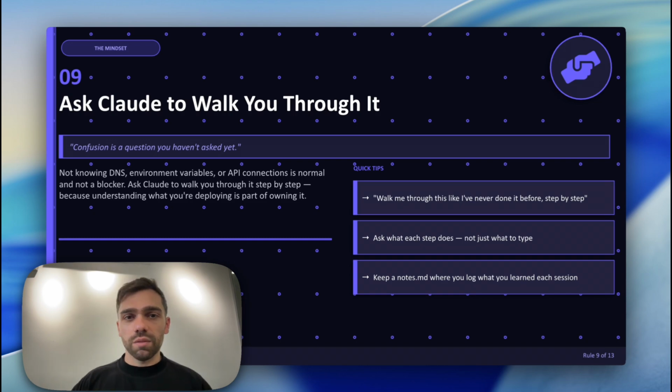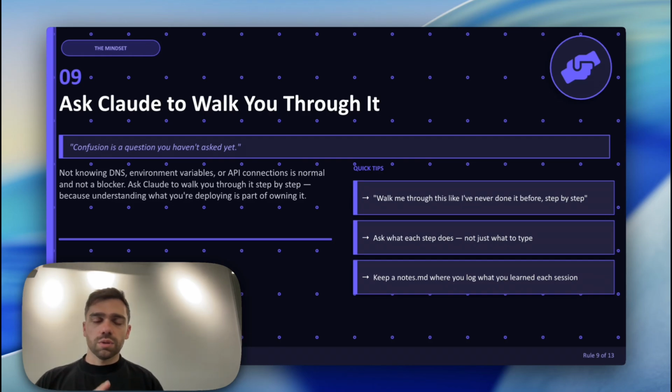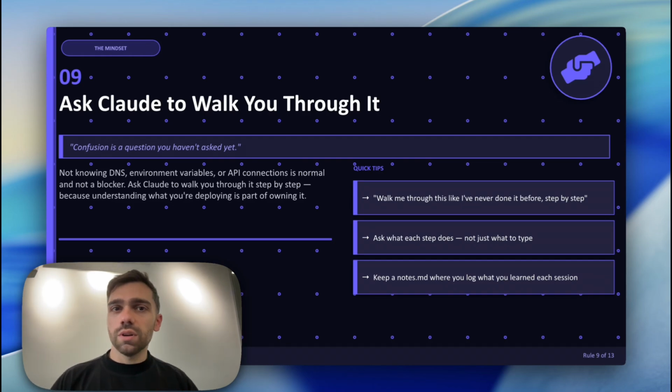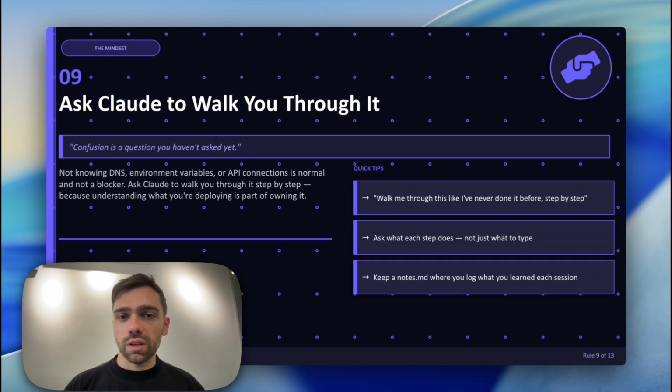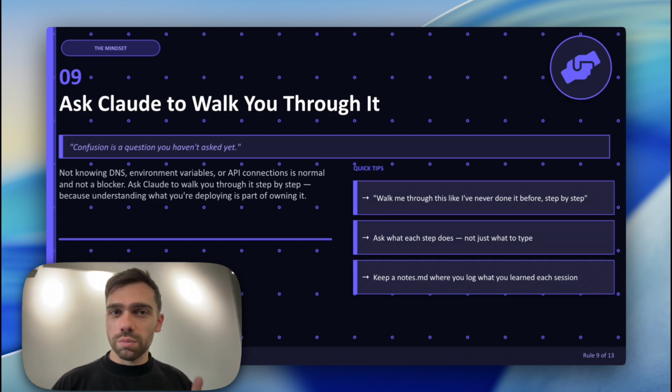So anytime now that I've been building afterwards, it's like, oh yeah, I know I have to find a hosting website, DNS, what's a proxy server, what's an environment variable, like all these different things. Like, oh, I know that if there's some sort of key, then I need to put it on that. And so you only need to go through something once for you to start learning and understanding what that is.